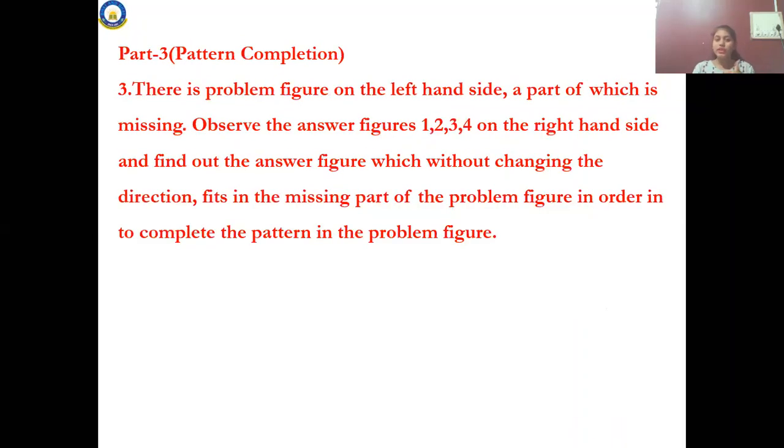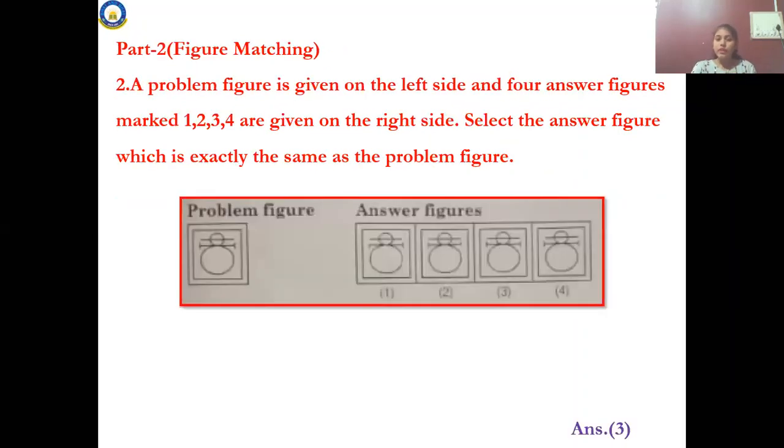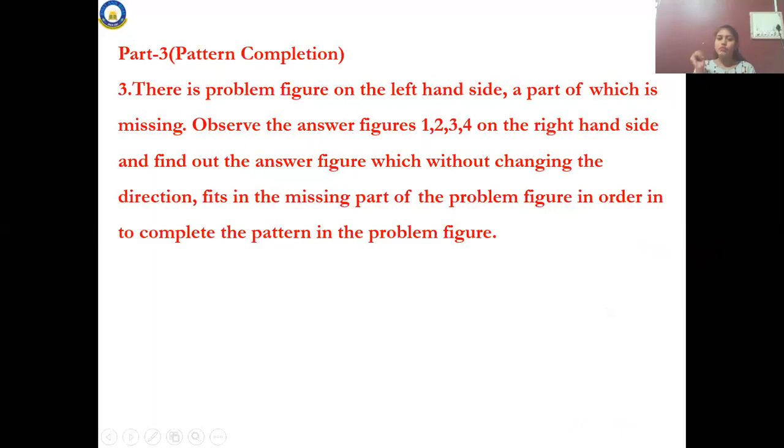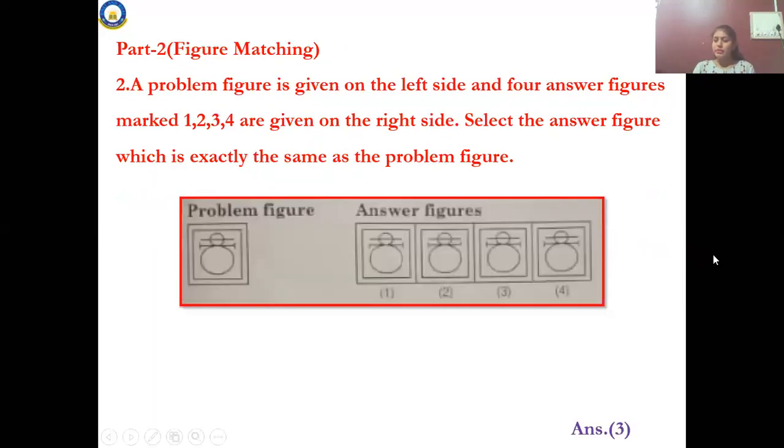Only one problem figure is given on the left side, and four alternatives. I said in yesterday's class, do you remember? An alternative is nothing but the four options. Look at the answer figures there, marked 1, 2, 3, 4. All of those are called alternatives.